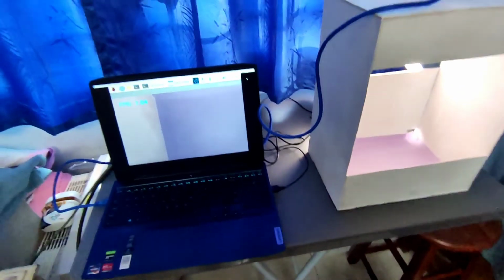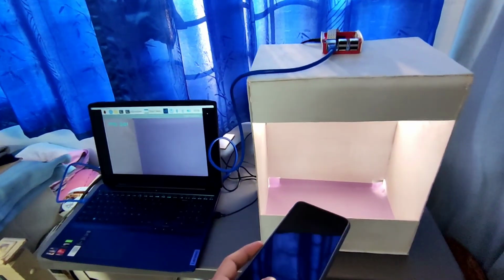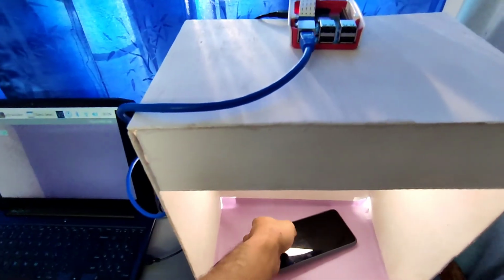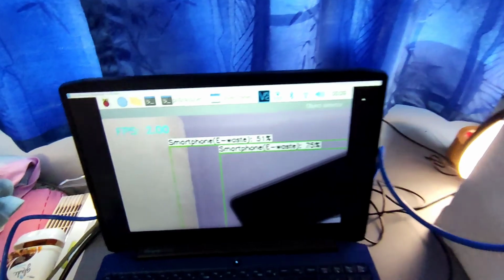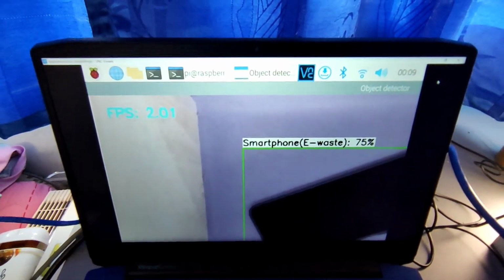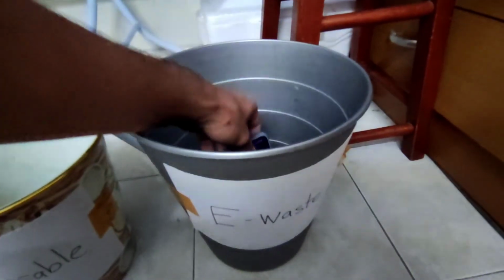So for the third sample, we have a smartphone here. Let's say it broke and cannot be turned on, so we put it here. We don't know whether it's recyclable or e-waste or what. So by using this model, we know that the smartphone is e-waste, so we can take it and throw it into the correct bin.